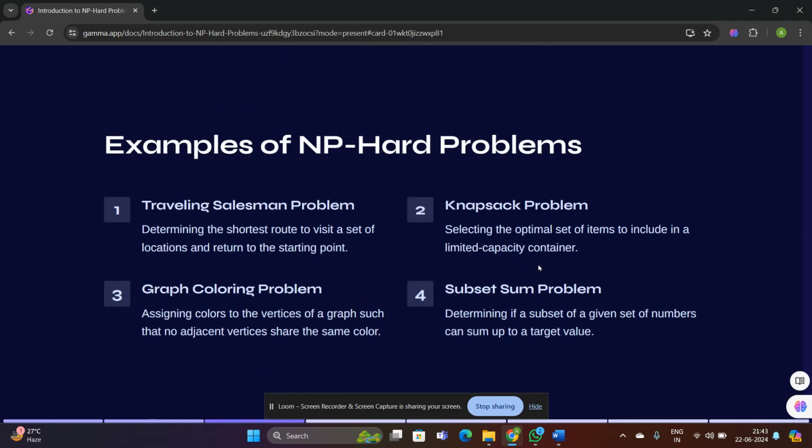Examples of these NP-hard problems are the traveling salesman problem, graph coloring problem, knapsack problem, and subset sum problem. So what actually is the traveling salesman problem? Determining the shortest route to visit a set of locations and return to the starting point. The knapsack problem is selecting the optimal set of items to include in a limited capacity container. The graph coloring problem involves assigning colors to the vertices of the graph such that no adjacent vertices share the same color.